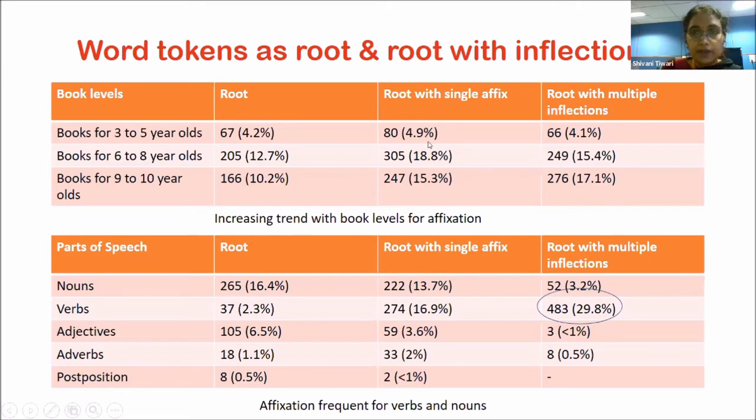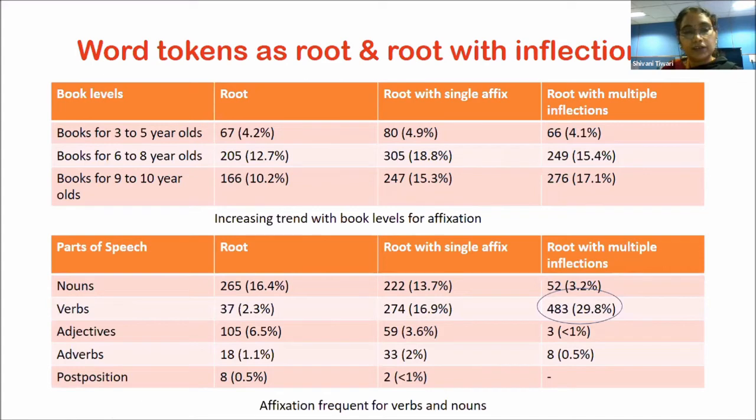In other words, as we go from books for lower to higher age bands, we found more affixation. And with parts of speech, again, we found that affixation was clearly frequently seen for verbs, followed by nouns.